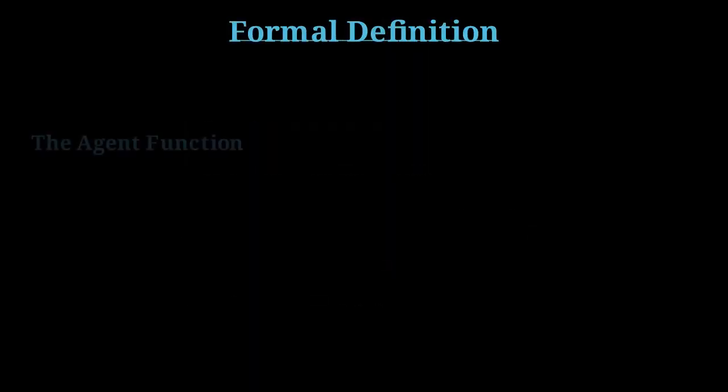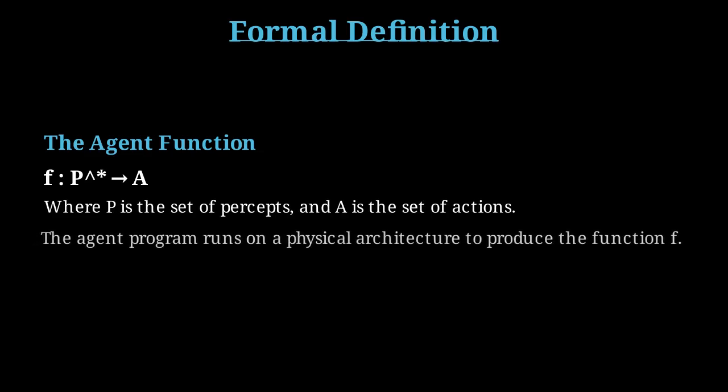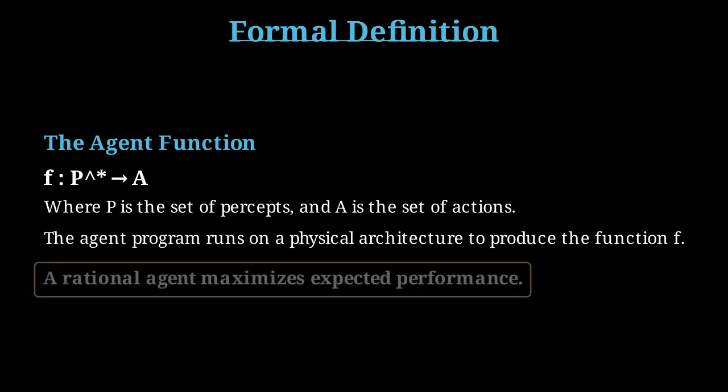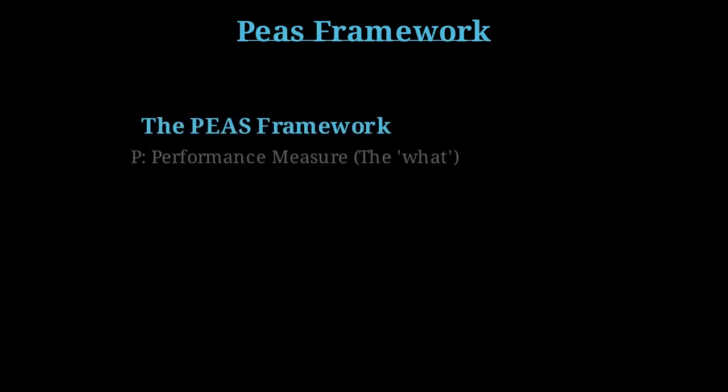Formally, an agent's behavior is described by the agent function, which maps any given percept sequence to an action. The agent program is the concrete implementation of this function. Our goal is to design a rational agent, one that, for each possible percept sequence, selects an action expected to maximize its performance measure. To design a rational agent, we must specify the task environment.